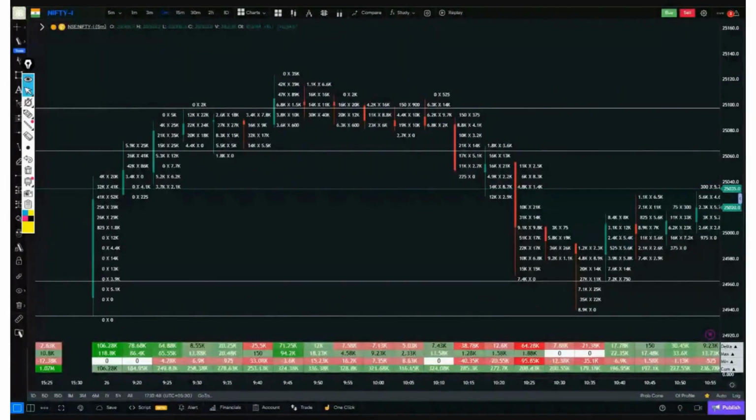Hello and welcome everyone, as always, to the after-market analysis session of the Indian markets Nifty and Bank Nifty. After the closing of Nifty and Bank Nifty, we look at their order flow to see where the buyers showed interest, where the sellers showed interest, and basically, we check how and where the footprint gave confirmation today.